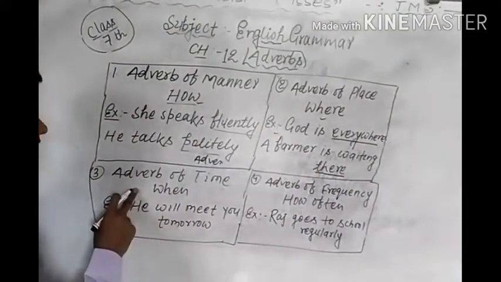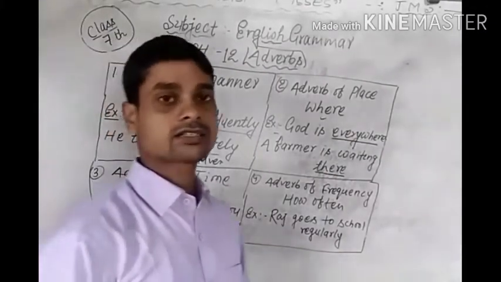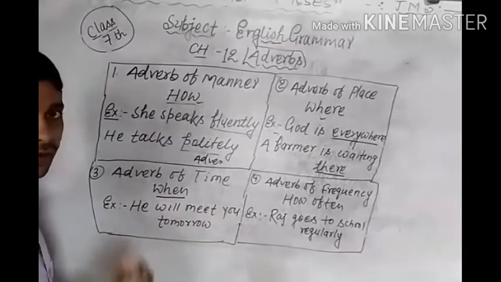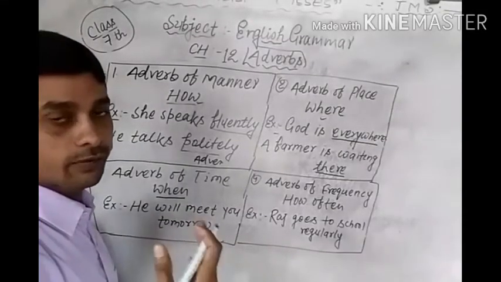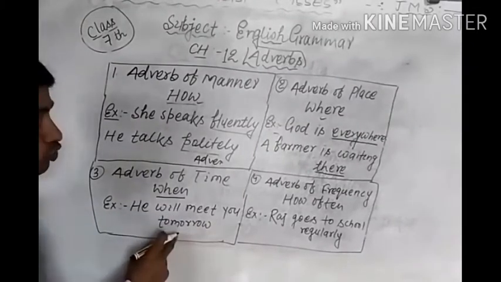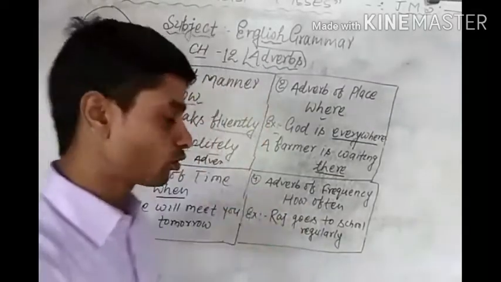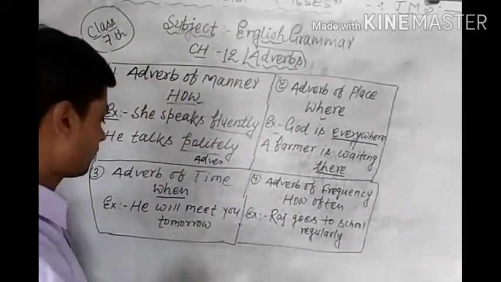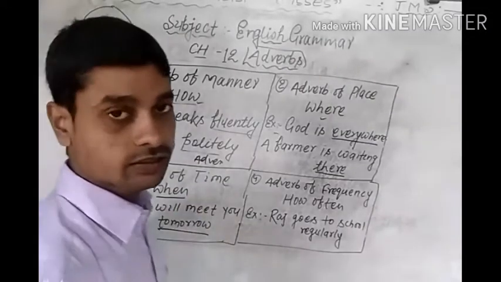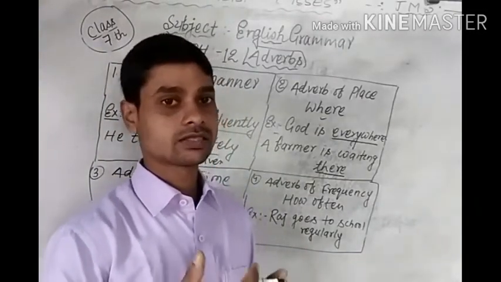Now third number kind, adverb of time. Time means an action is done, but in that sentence we should know when the work is done. Suppose the example, he will meet you tomorrow. And when will he meet you? Tomorrow. Tomorrow means it's a time. So here tomorrow is an adverb of time. Suppose he had come yesterday. In this sentence, yesterday is time.